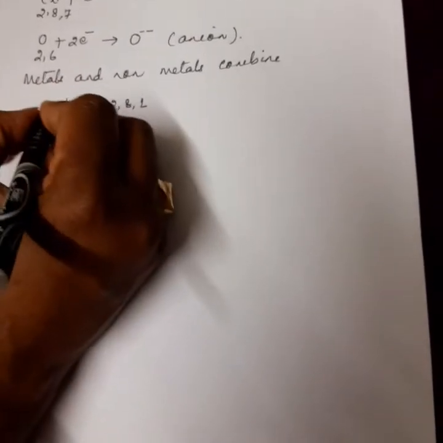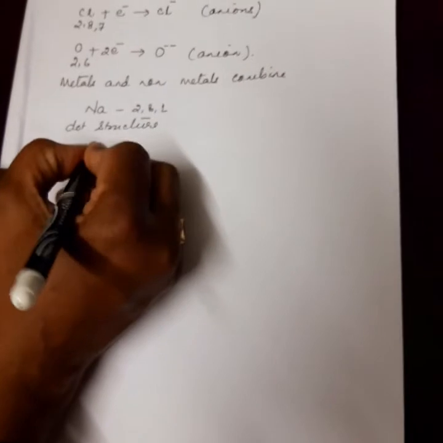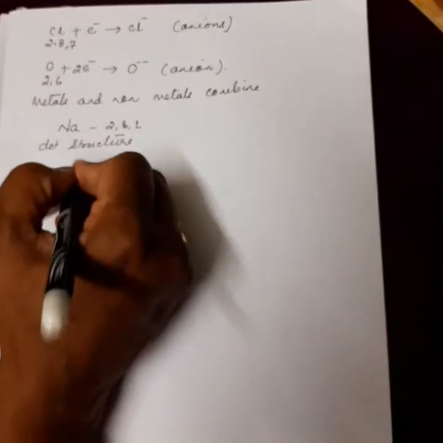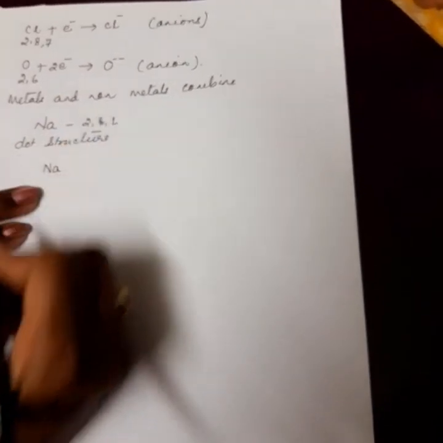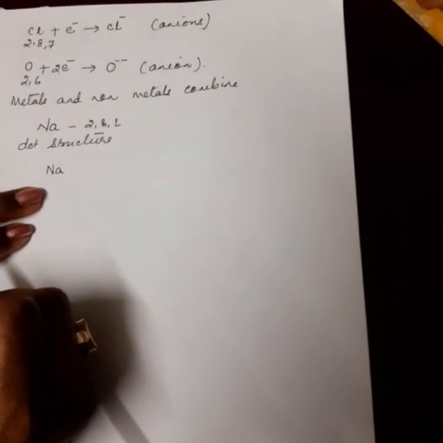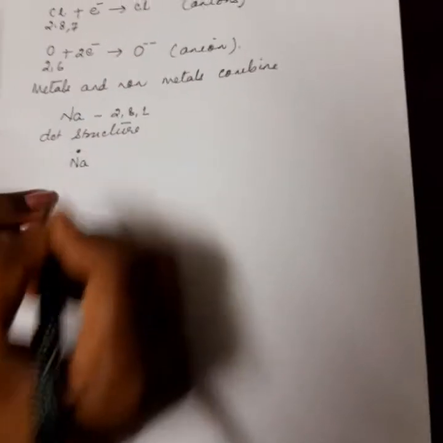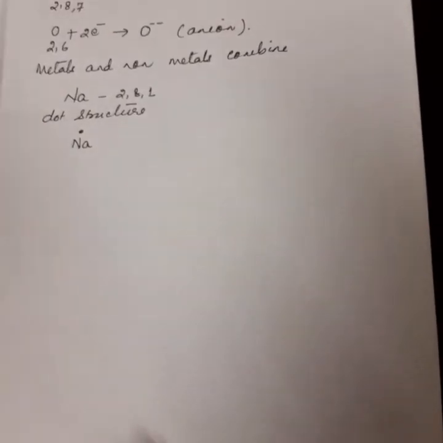Let me represent sodium by dot structure. What is the dot structure? Dot structure means just representing the electrons in the outermost shell of the element. Sodium has 1 electron in its outermost shell. So what should be the dot structure? Sodium I represent by 1 dot. This is the dot structure for sodium because it has 1 electron in its outermost orbit.